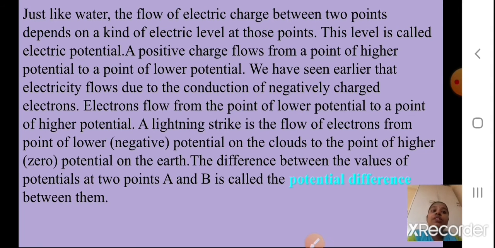The difference between the values of the potentials at points A and B is called the potential difference between them. Whatever the value difference will be between the points A and B is called the potential difference. Okay students, did you understand this?